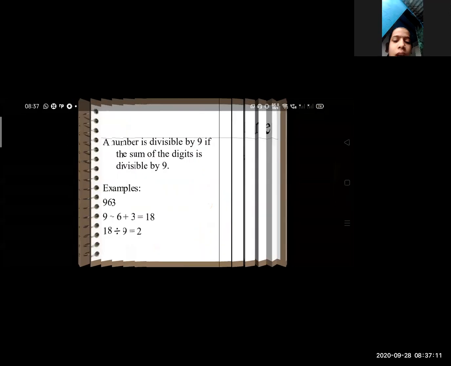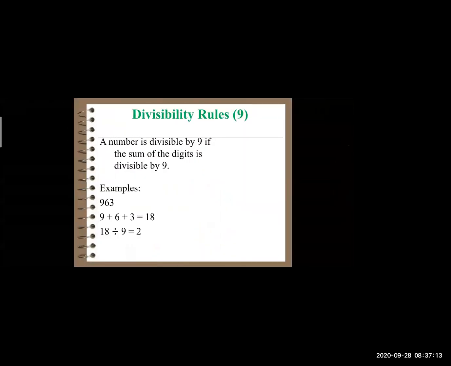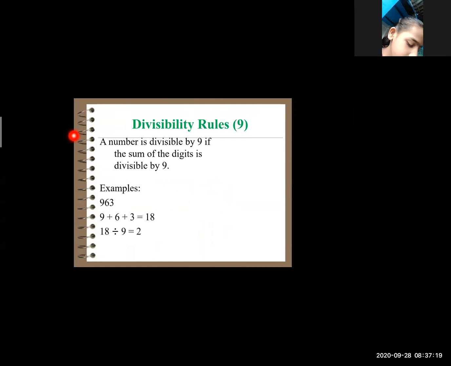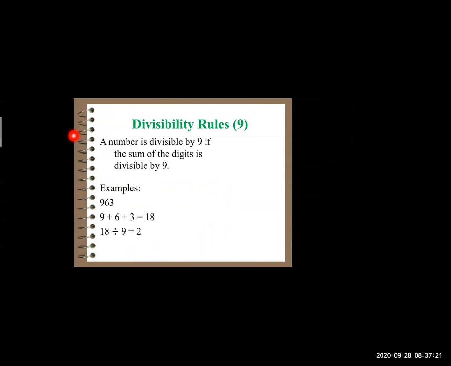This is about the divisibility rules for 9. A number is divisible by 9 if the sum of its digits is divisible by 9. You remember what we did in the test of divisibility for 3?